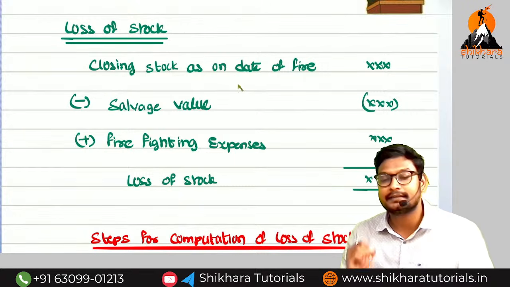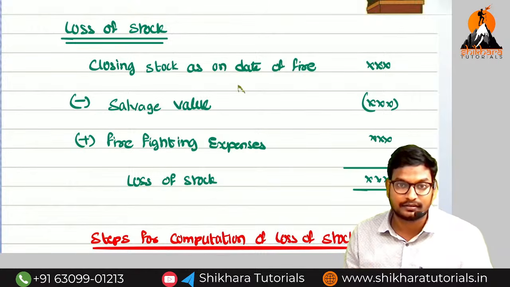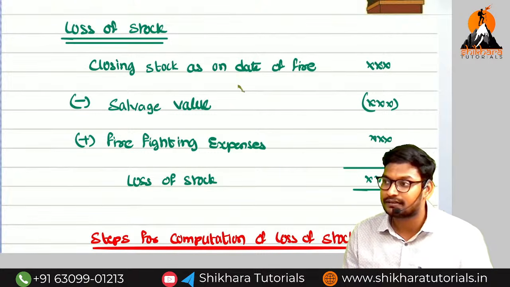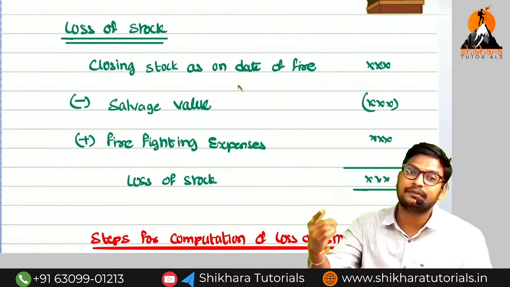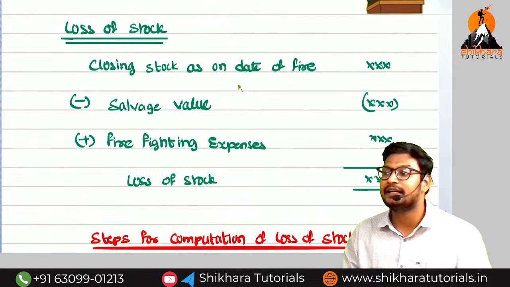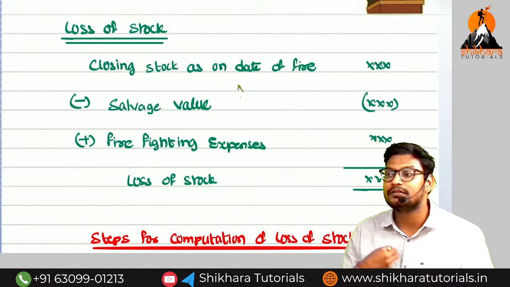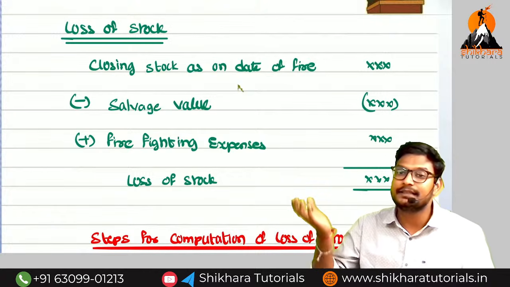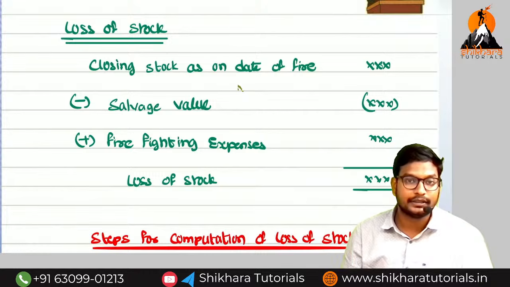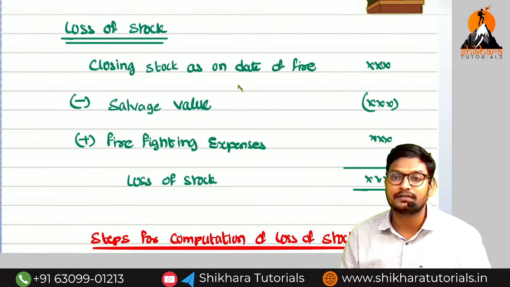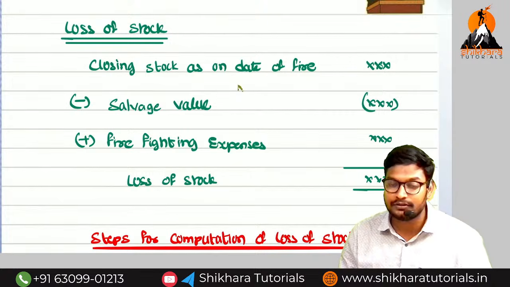Okay, now while taking certain precautions, we may call the fire engine. For the fire engine, we will use water tankers. Now we are going to incur a certain amount of cost. That cost will be compensated by whom? It will be compensated by the insurer. Why, sir? If we do not take the precautions, our loss will increase. If the loss increases, who has to compensate? The insurance company has to compensate. For that reason, firefighting expenses will also be compensated by the insurance company.